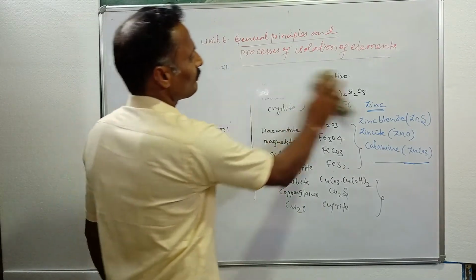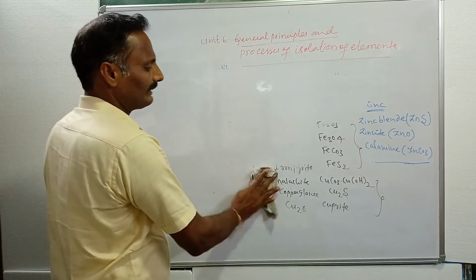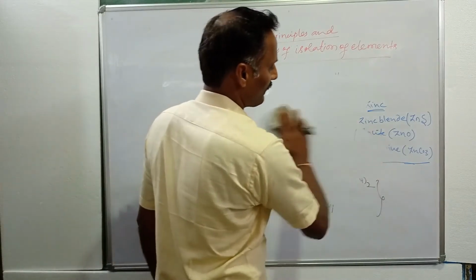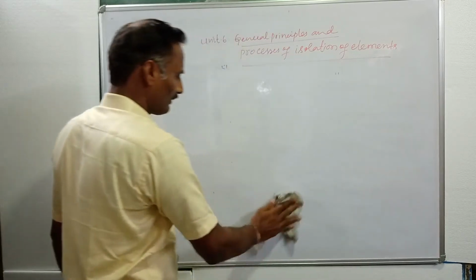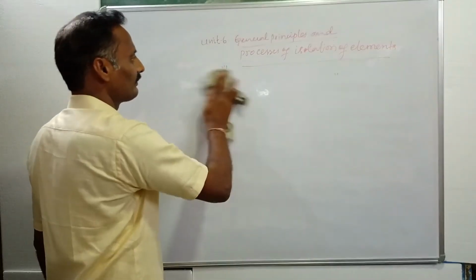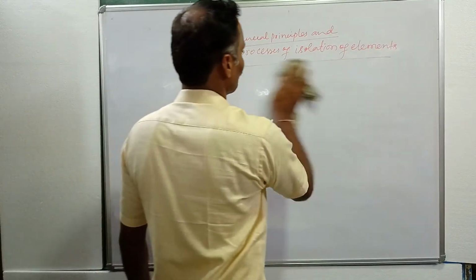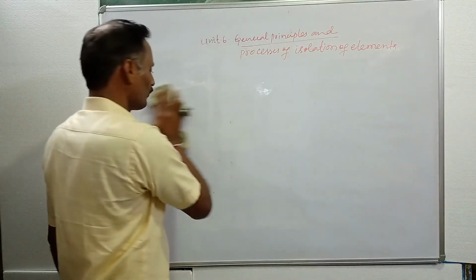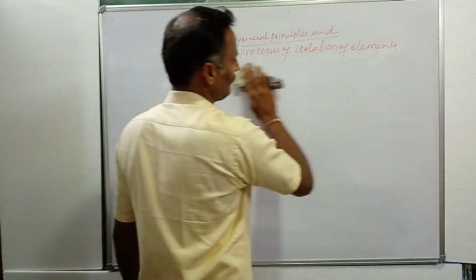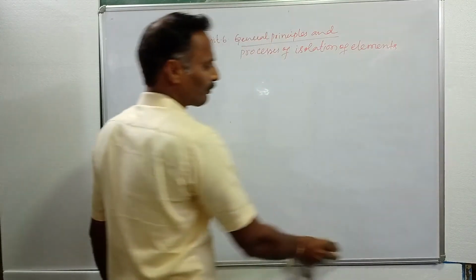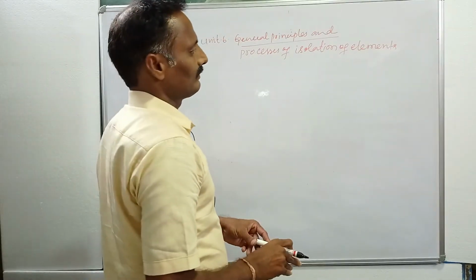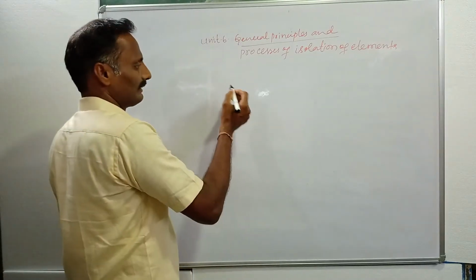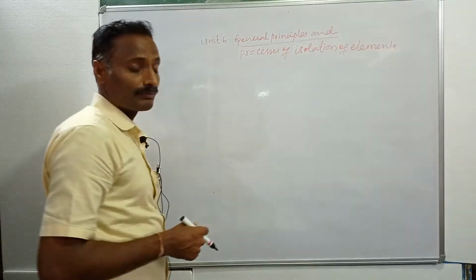Here concentration means enrichment of ore particles. Enrichment means increasing the percentage, the concentration, of ore particles. Then how do you increase it? To increase the concentration of ore particles, we must remove unwanted materials, like sand and clay particles.